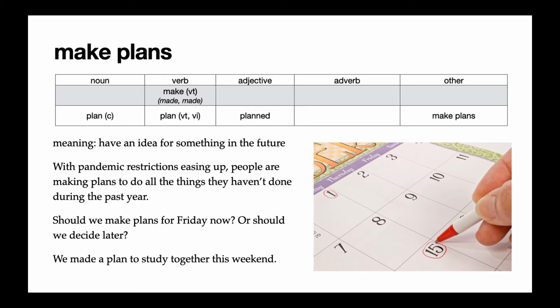And in our last example, it says, we made a plan to study together this weekend. This is the singular form of making one single plan. So instead of making many plans, it's just one plan, one idea. And here we use the past tense of make, which is made.